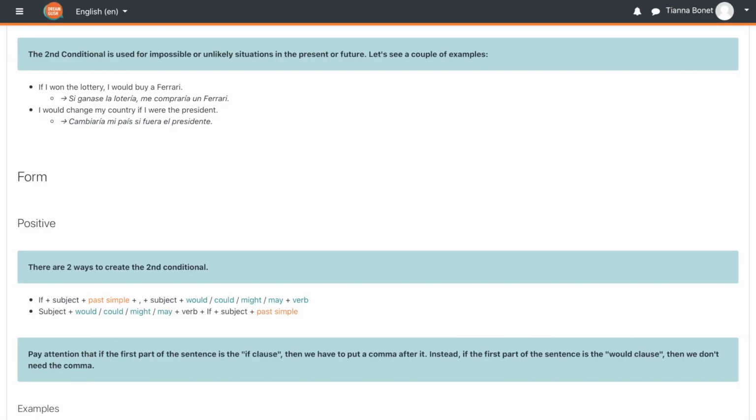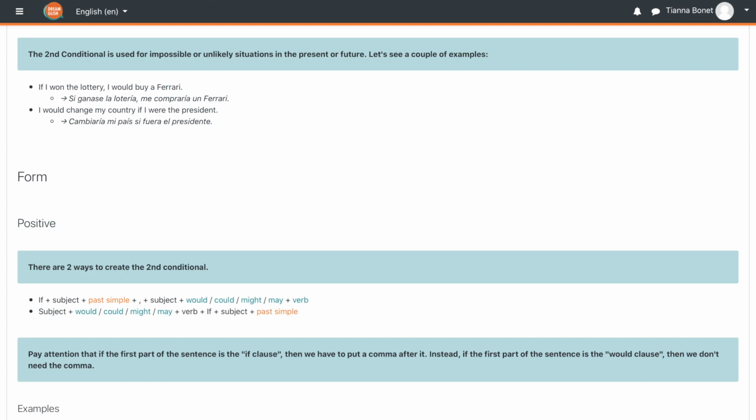Welcome to Unit 4. In this first lesson, we are talking about the second conditional, and this is used for impossible or unlikely situations in the present or future. Let's see a couple of examples. If I won the lottery, I would buy a Ferrari. I would change my country if I were the president.